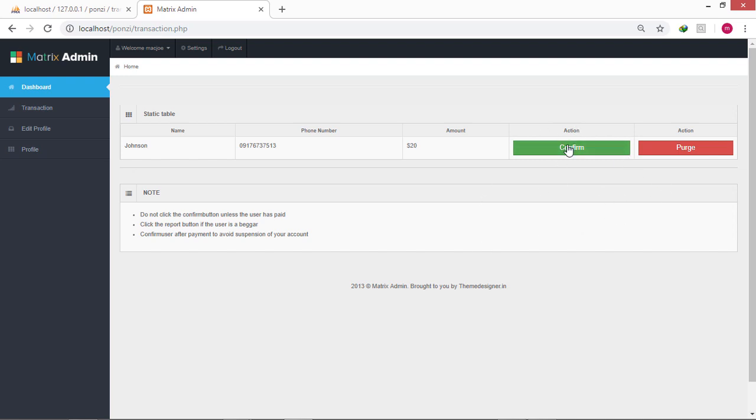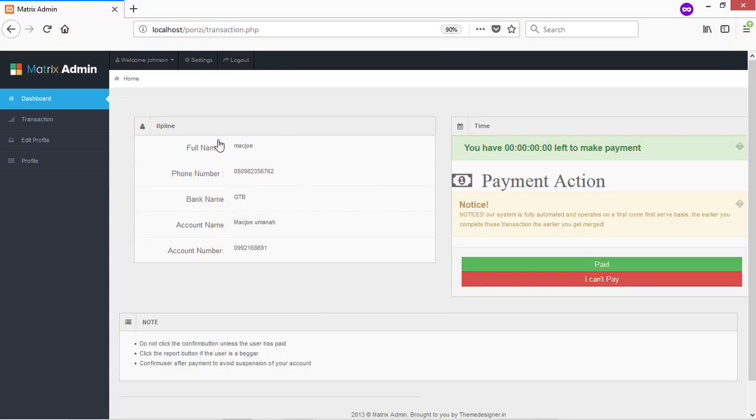This is so because the time allotted him or her to make a payment to this user has elapsed. If we go to the paying user's account, we see that the countdown timer has stopped, which explains why we have the purge button activated for this user in the receiver's account.